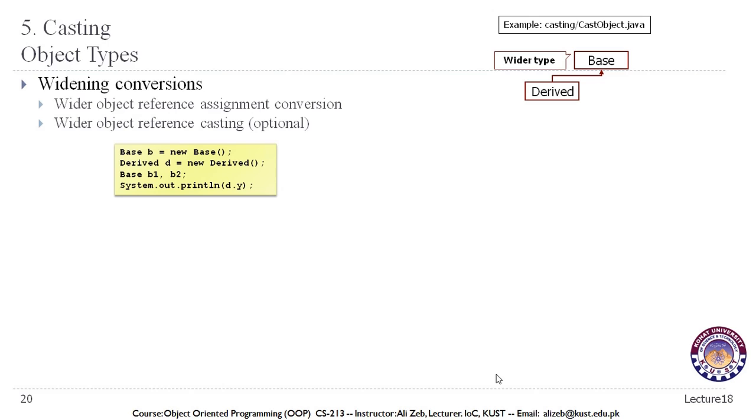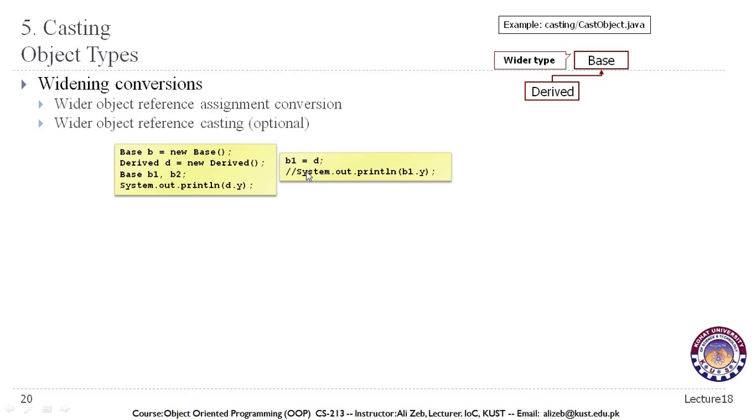As we can see in this hierarchy, the superclass is the wider type and the subclass is the narrower type. So it shouldn't be a problem if we assign an object of the subclass to an object of the superclass, but the reverse will not be as simple.